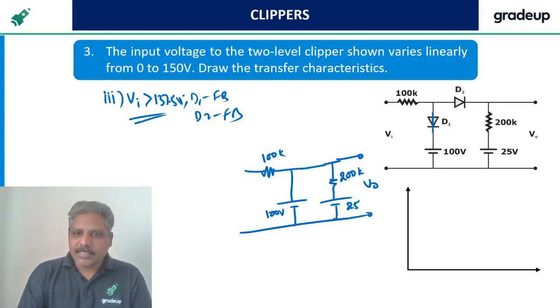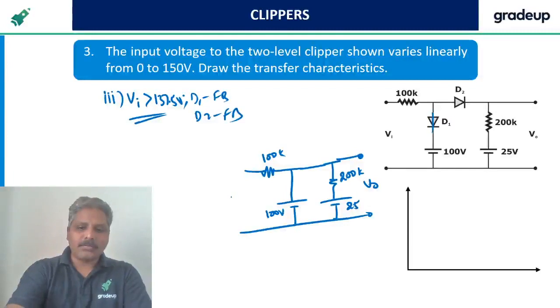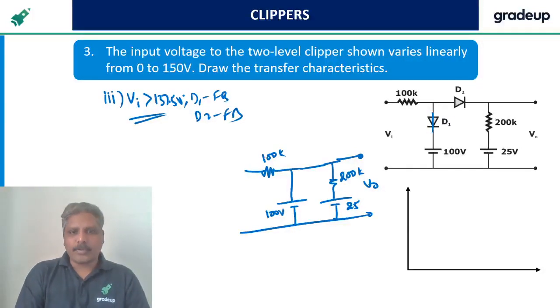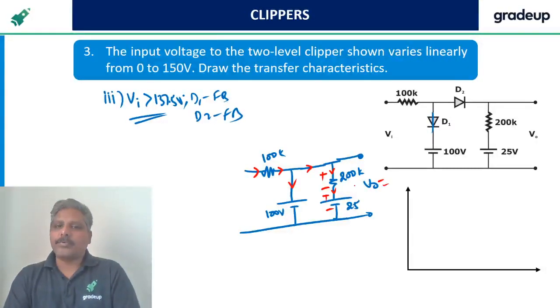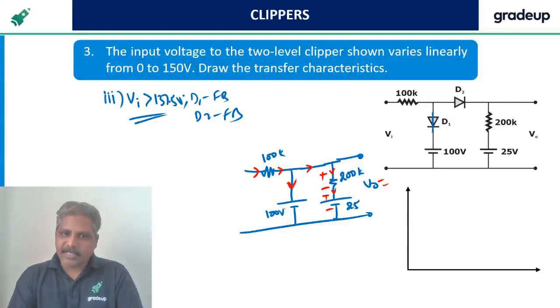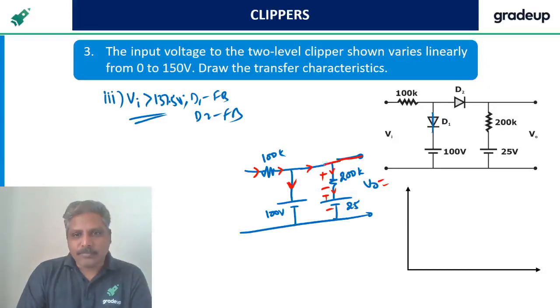Now the output is required, this voltage. Also, there is a current. Observe carefully, you can find the output in different ways, no problem. This is the current flowing like this. It is divided here like this. This is the way, this is the way, this is the way. So you can find what this drop plus this voltage is going to be the output. But this current is not the same as the earlier current, because current has been divided here. So you can find it any way, but the easiest way is to find this output voltage.